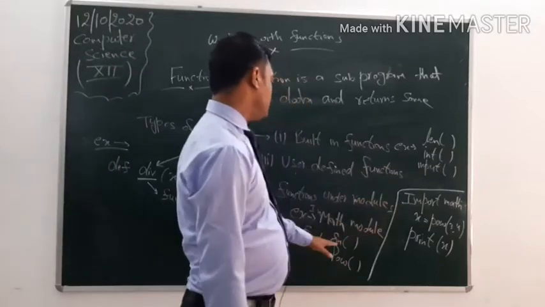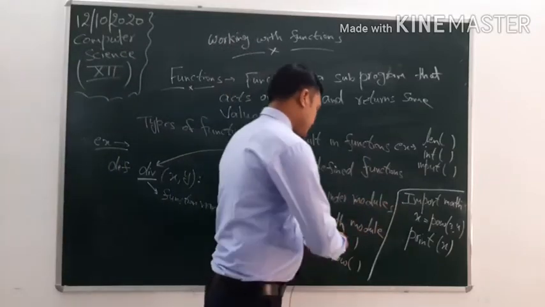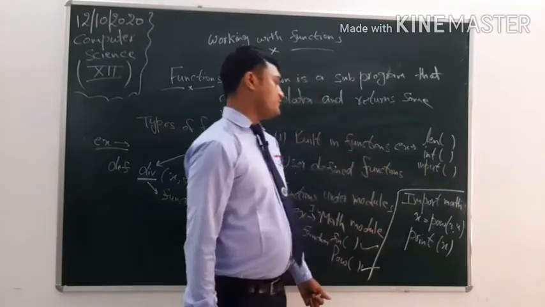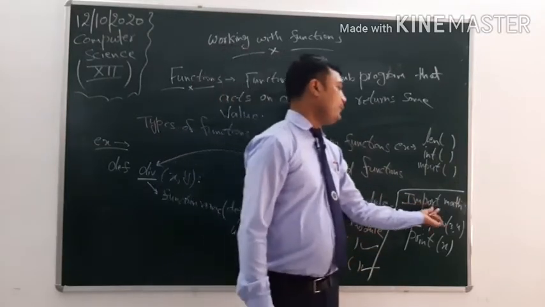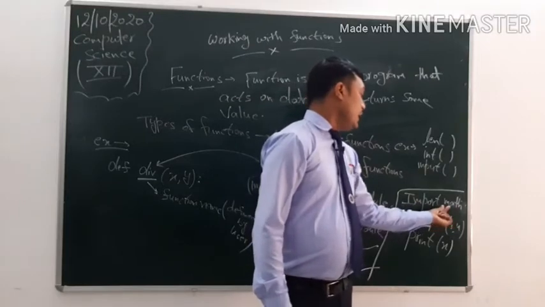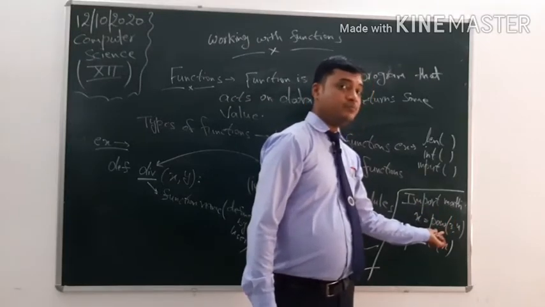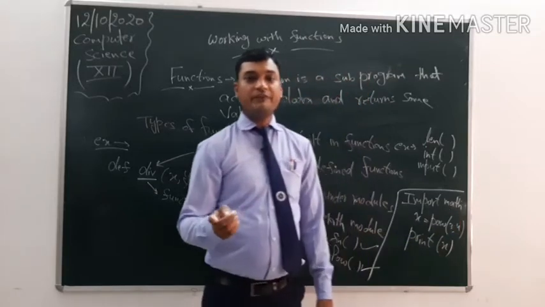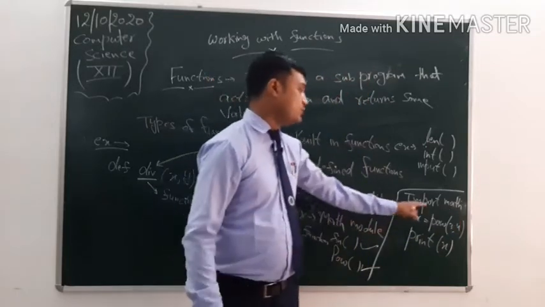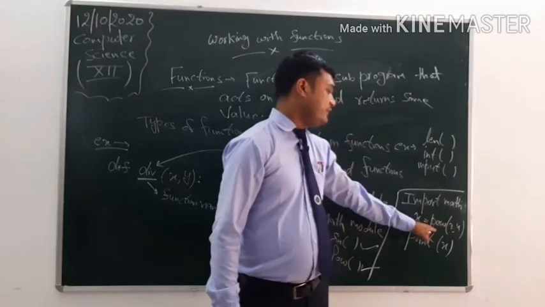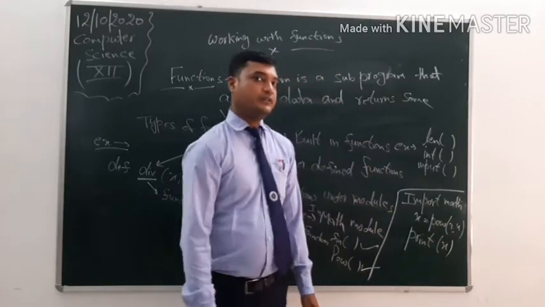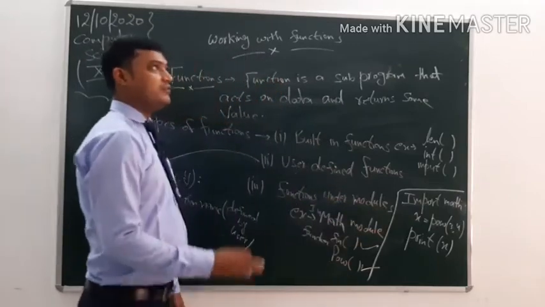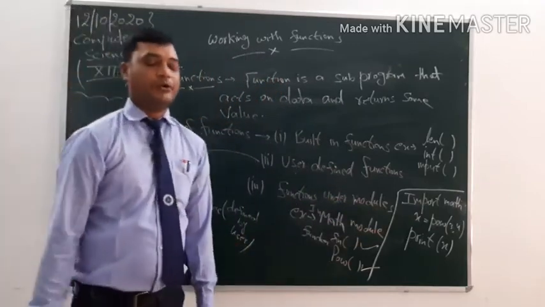We can use the sine function and the power function by importing the module. The power function is defined under the math module. That's why we first import the module, then we can use the function. That's why this is a function under some modules. Clear?